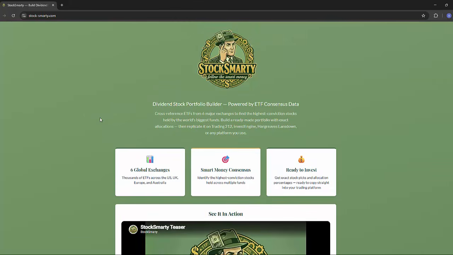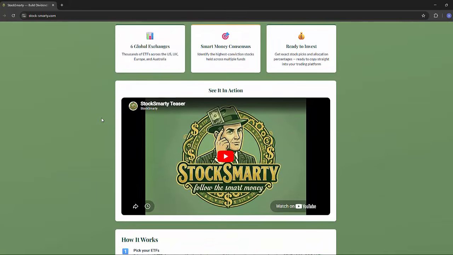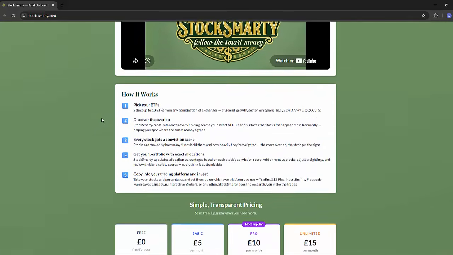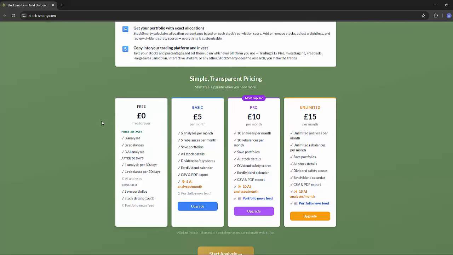So this is the homepage, and it's pretty simple, it explains what StockSmarty does, who it's for, and what you get with the free plan, which is just down here. The free plan is genuinely free. You get free portfolio analysis, 3 rebalances, and 3 AI portfolio reviews in your first 30 days, no credit card needed. After that, you keep 1 analysis and 1 rebalance every 30 days forever, so you can always come back and refresh your portfolio.